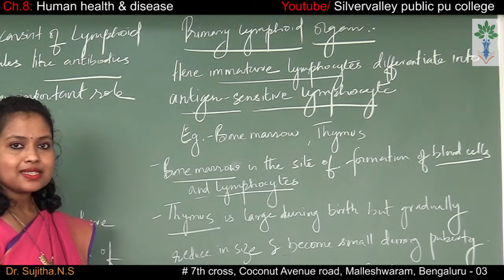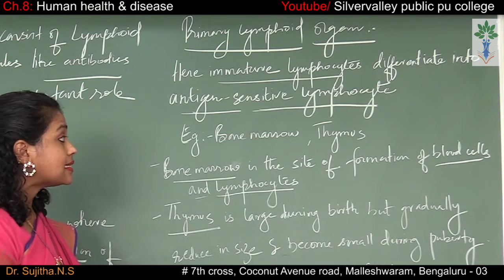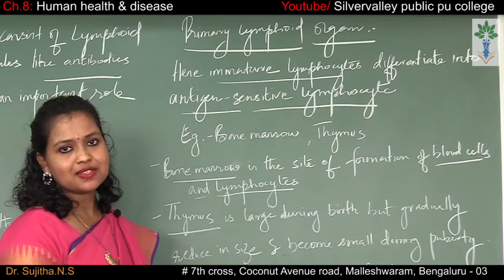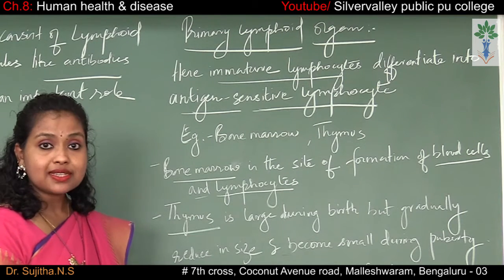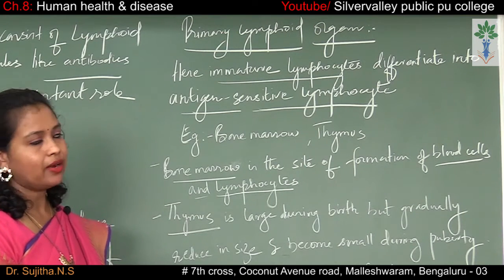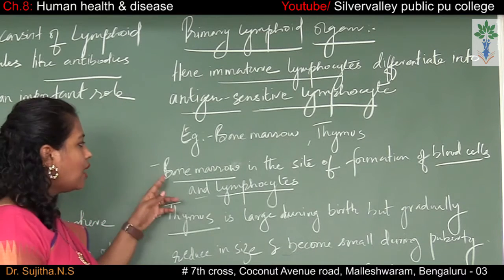Now let's discuss the bone marrow. What is the bone marrow? Bone marrow is a site for the formation of RBCs and WBCs. T cells and B cells are formed in the bone marrow. So the origin of the T cells and the B cells takes place in the bone marrow.